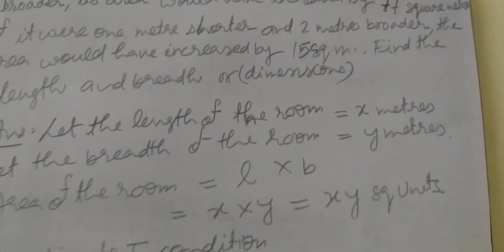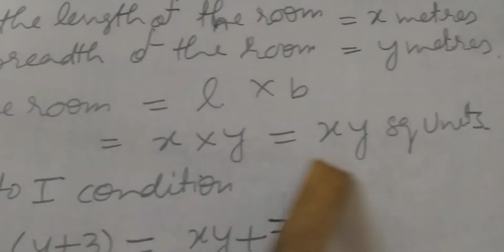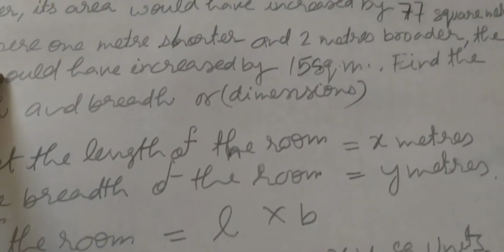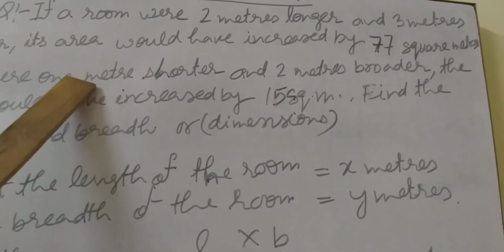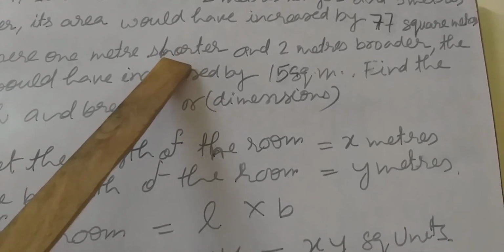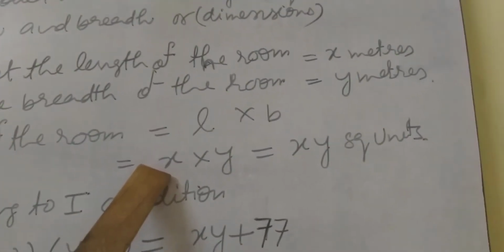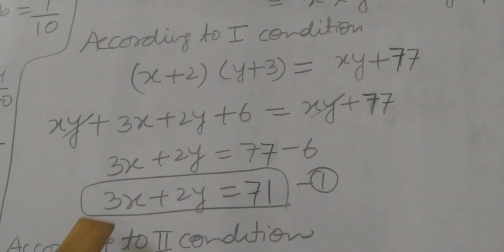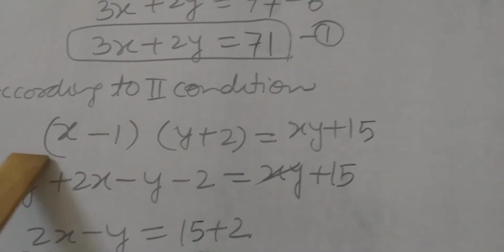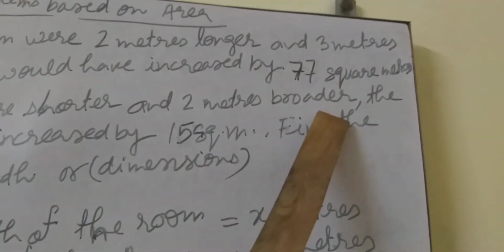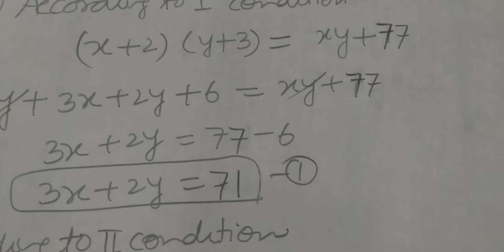Now student, the second condition also applies here. You can see it is written, if it were 1 meter shorter, means length is reduced by 1. So length will become x minus 1. That's why I have written x minus 1. And 2 meter broader means breadth is increased by 2.